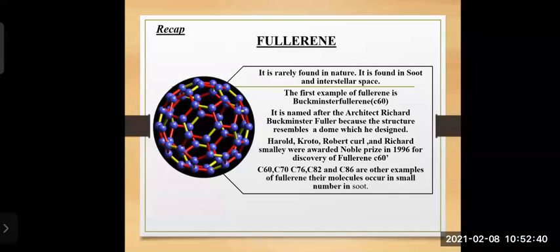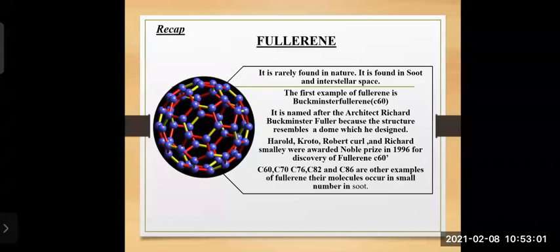So there was no connection between the discovery of fullerene and Buckminster, but only the name is given after him.